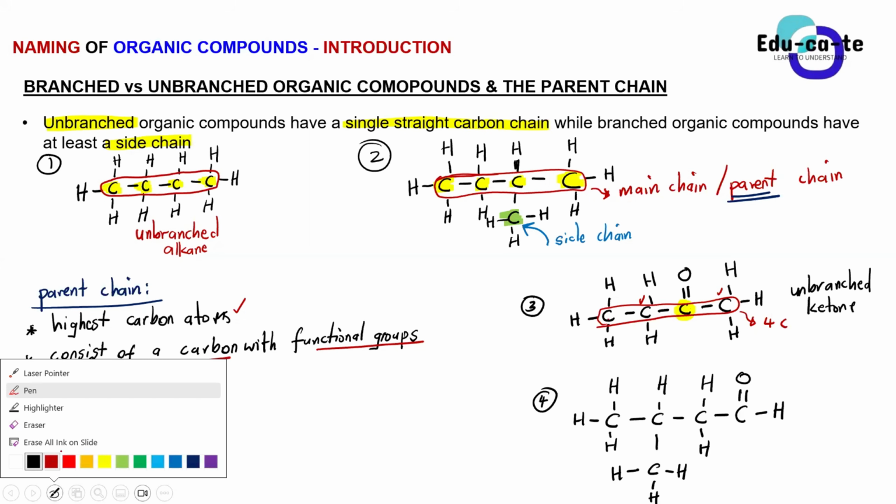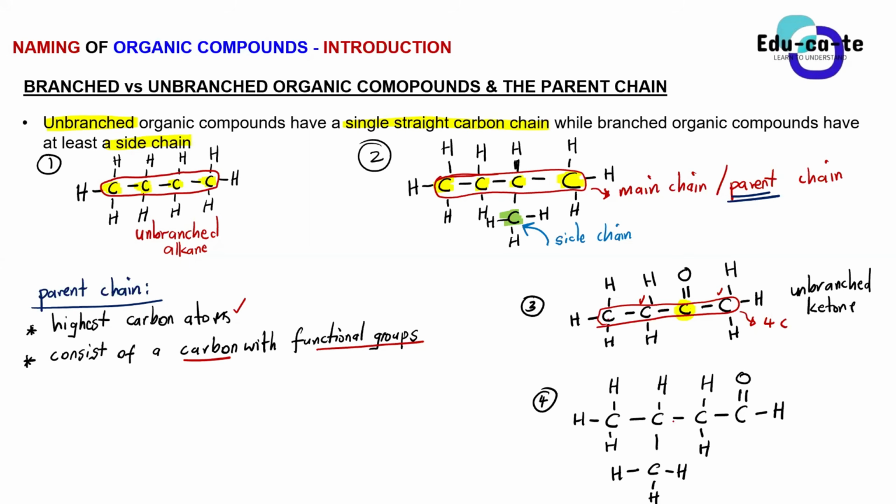Yes. Okay, so if we want to look at the straight chain, for example, we always start with a straight chain of carbons that are following each other. This is a straight chain of carbons that are following each other. If we count the number of carbons in this chain, we are having 4 carbons.